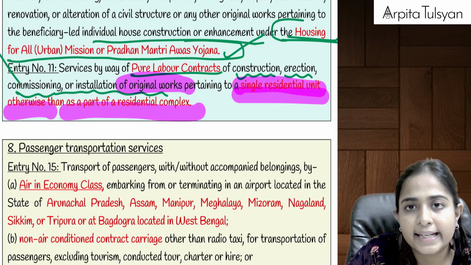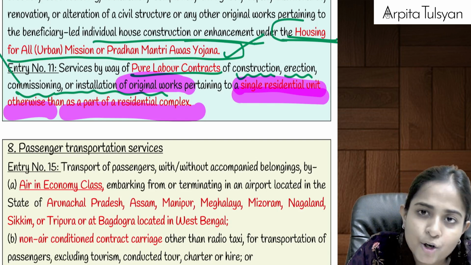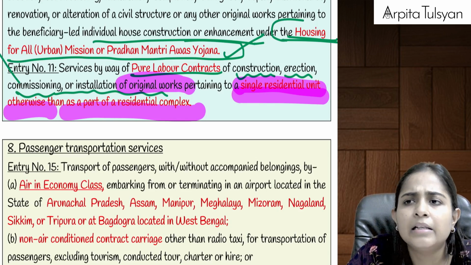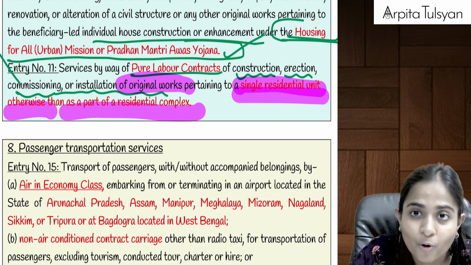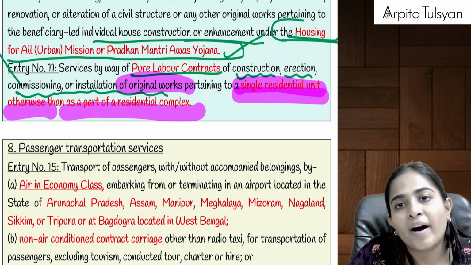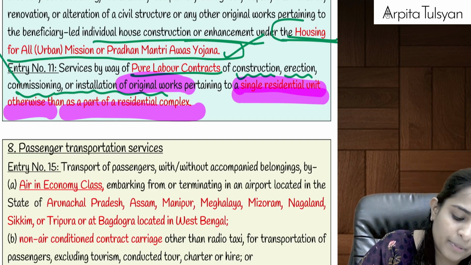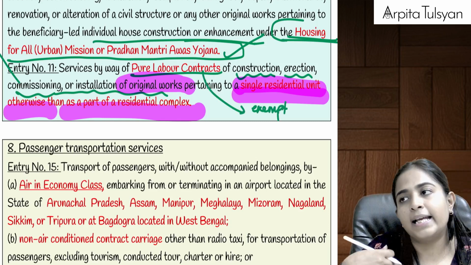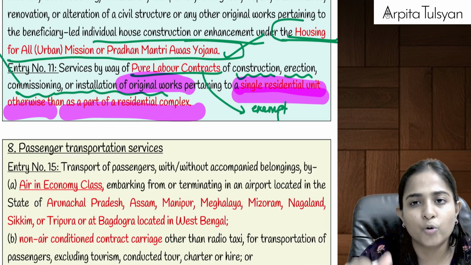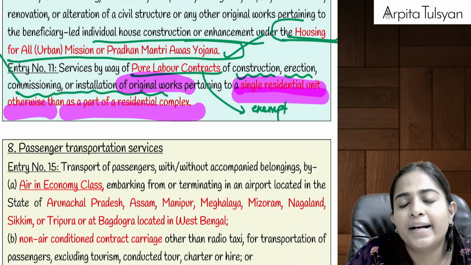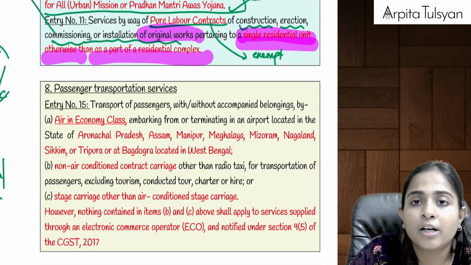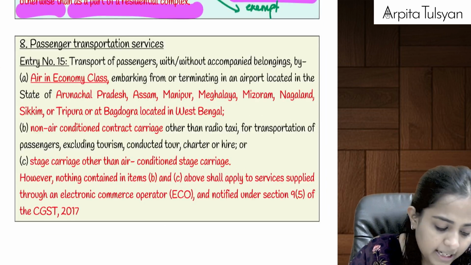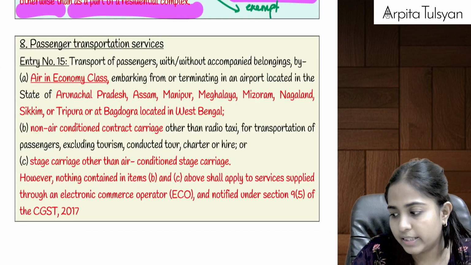Someone wants to get it constructed and someone has appointed you to provide 100% labor services. Means cement, steel, etc. will be provided by the owner. You are required there only for doing 100% labor services. So this is going to be totally exempted from GST. Okay, let's say I am the person who knows how to construct, and I am providing 100% labor services for a new individual standalone house, that will be totally exempted from GST, right?